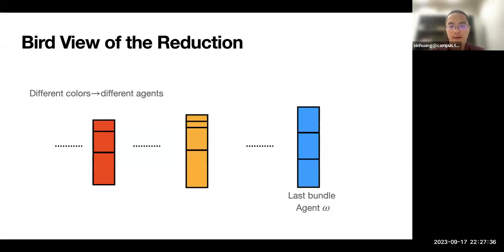Here is an example. Suppose that this is the output of the HFFD algorithm. Each bundle is allocated to a different agent, the blue bundle is the last bundle, and the agent omega gets that bundle. Then we choose omega's valuation as the single valuation.